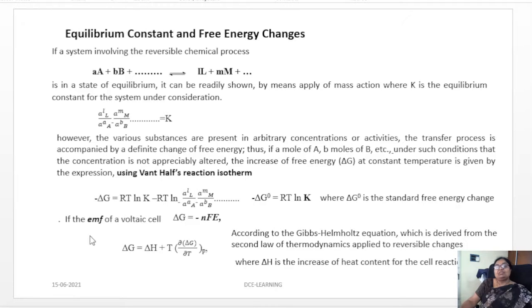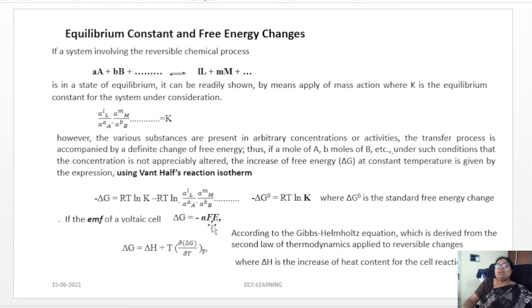Then if it is the EMF of the voltaic cell, we know that delta G is equal to minus nFE, where E is the EMF of the cell and nF is the number of faradays. That is the electrical energy that will be produced from that particular chemical cell, what we call the Daniell cell, and the maximum work that can be determined will be in the form of free energy change. That is, delta G is equal to minus nFE.